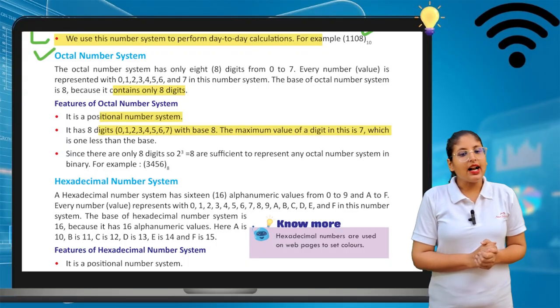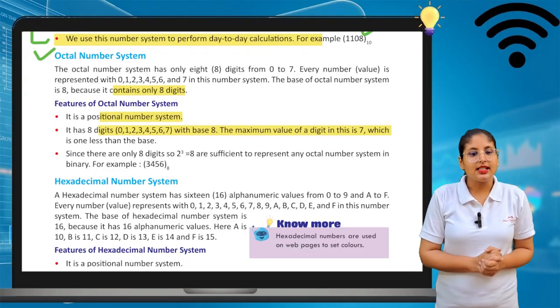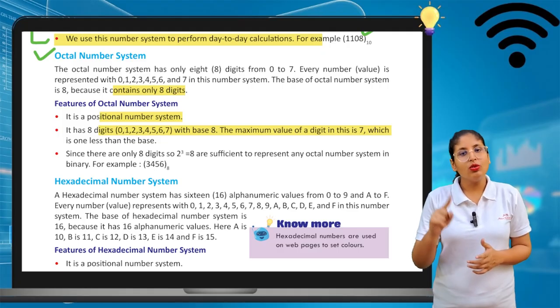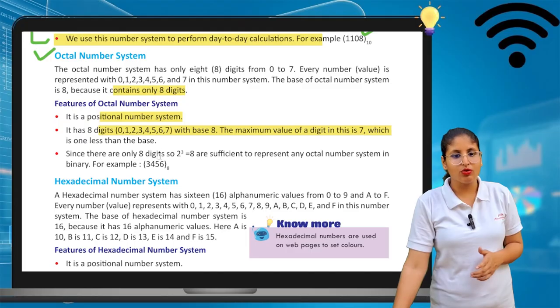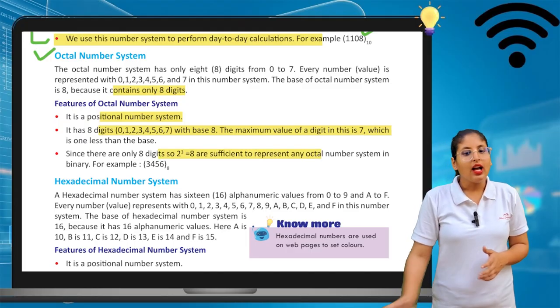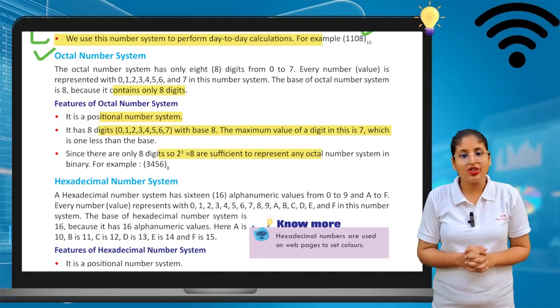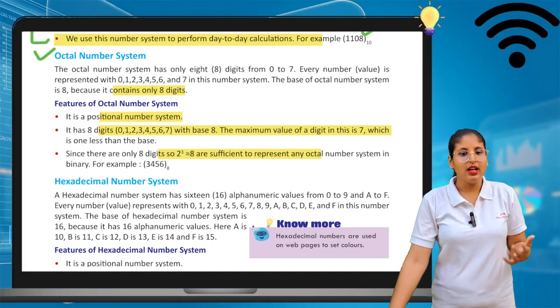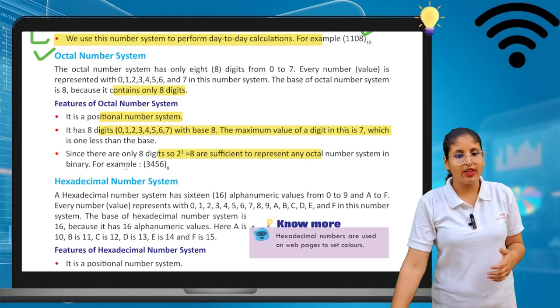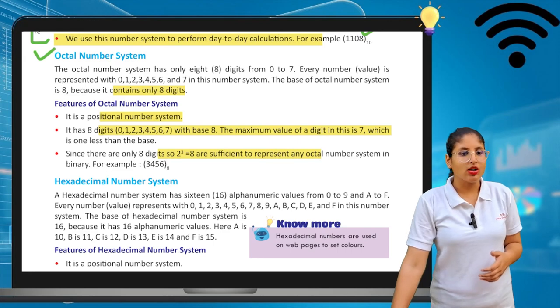Since there are only 8 digits, 2 power 3 is 8. Of course, 3 bits are sufficient to represent any octal number in binary. For example, the base value of that number system is 8, so that's why we can identify this as the octal number system.